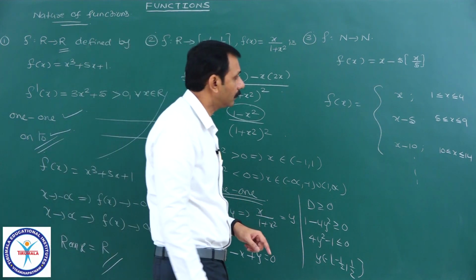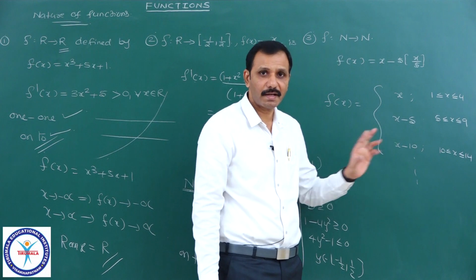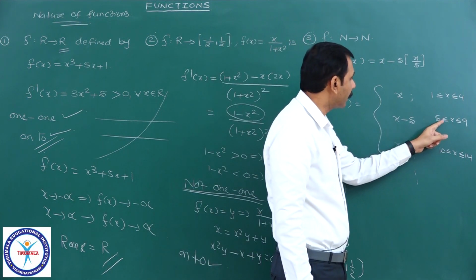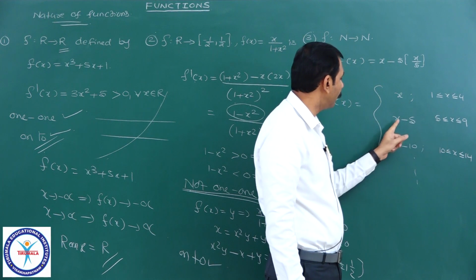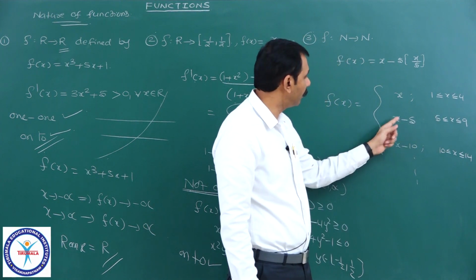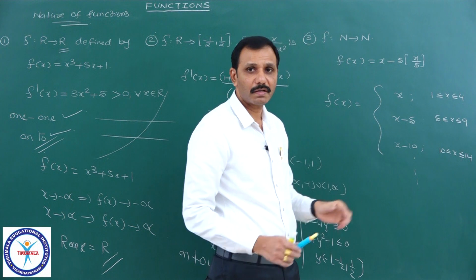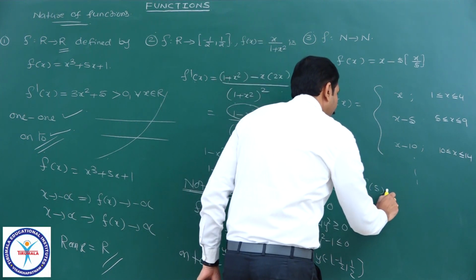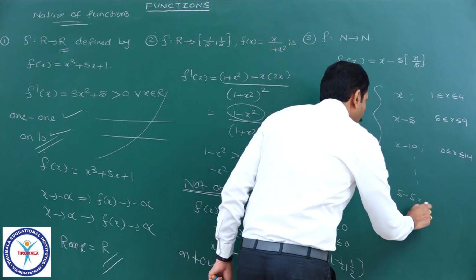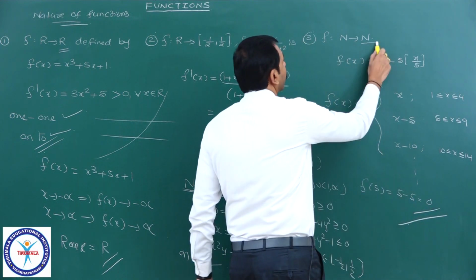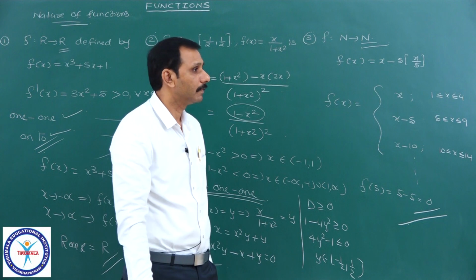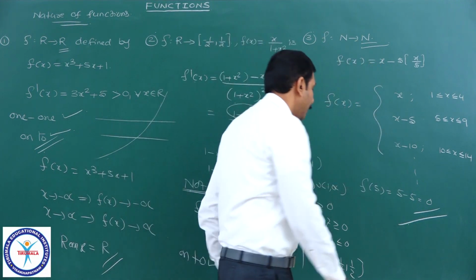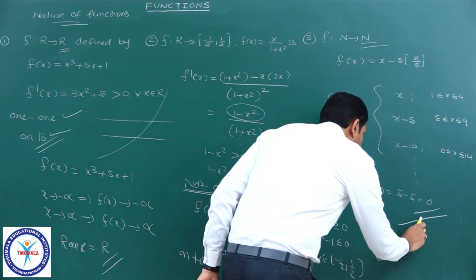Observe this. They are asking the nature of the function. If I take x equal to 5, what will be the value? 5 minus 5, that is 0. Therefore f of 5 equals 0. Is it there in the codomain? No. This 0 is not in the codomain of the function, though 5 is there in the domain.